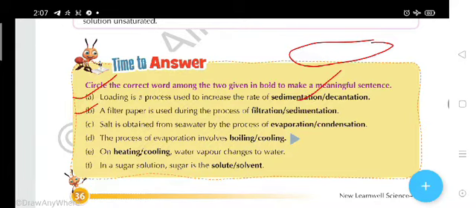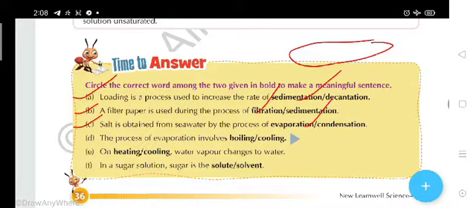Second one, a filter paper is used during the process of what? Sedimentation or filtration. By using the filter paper we are able to obtain pure water, so it means it is helpful in filtration. In C, salt is obtained from seawater by the process of evaporation or condensation.